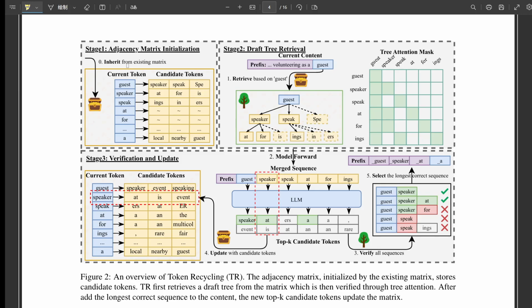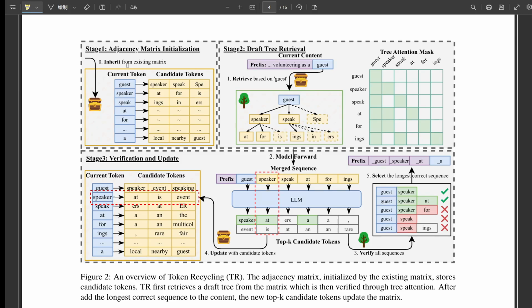So before the LLM generates its next token, TR looks at the last confirmed token. It then uses the adjacency matrix to quickly find likely next tokens, and then likely tokens after those, and so on, building out a small draft tree. A tree of possible short sequences based on those local patterns. Precisely. And the sources emphasize this tree has a static structure and is imbalanced. Static and imbalanced. Why is that? Seems a bit rigid.